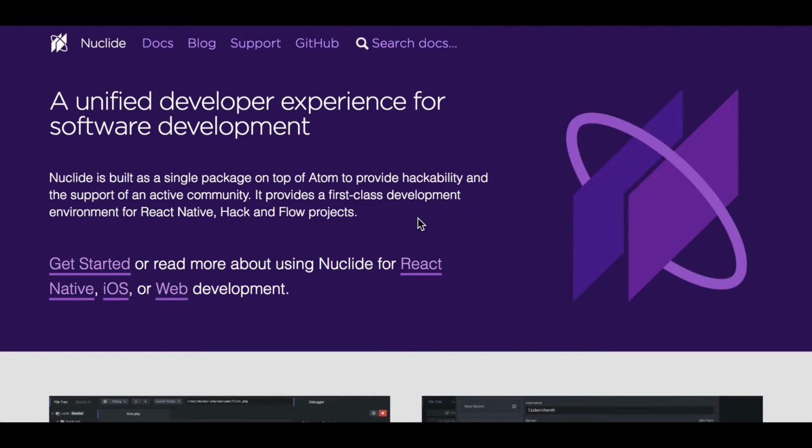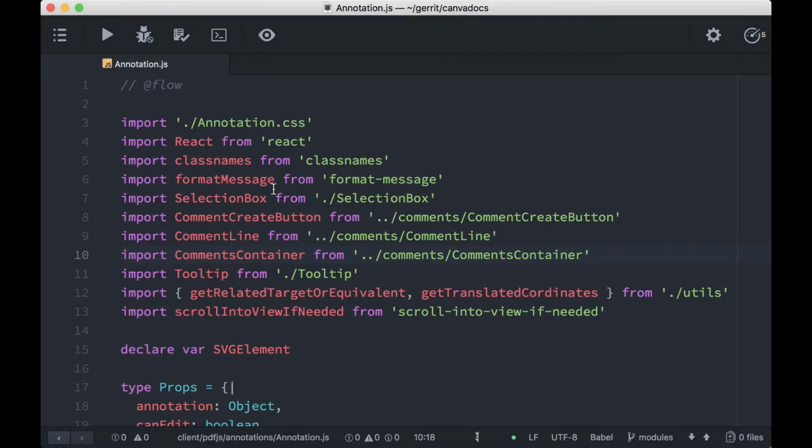You may have noticed the immediate feedback, the hints, the drop-downs. I get this through a package in Atom called Nuclide. It's a wonderful package put out by Facebook, used internally at Facebook. Sort of a one-stop shop for a lot of great things for development, especially JavaScript. I'll give you an example. Nuclide provides me an outline view of my code.